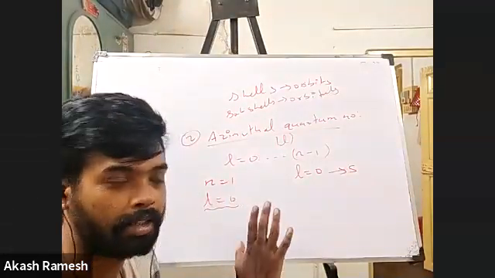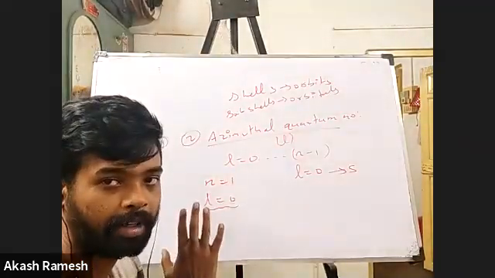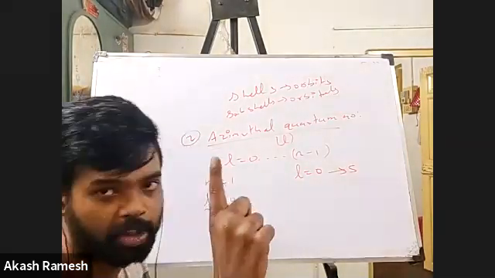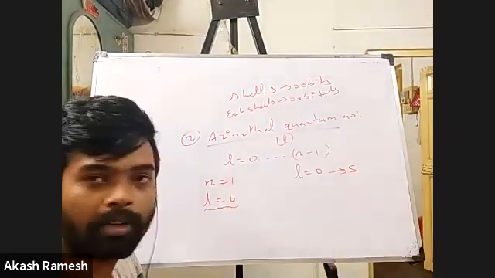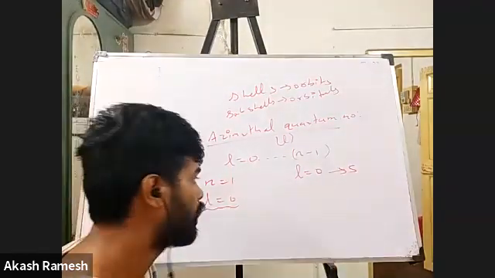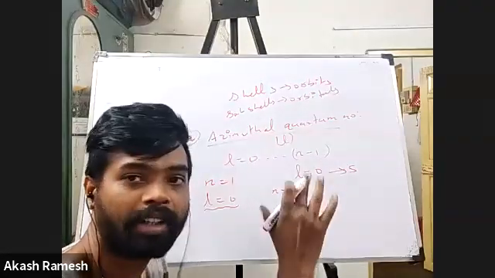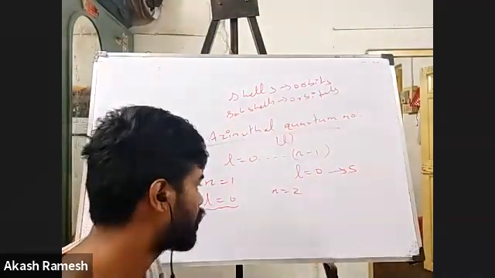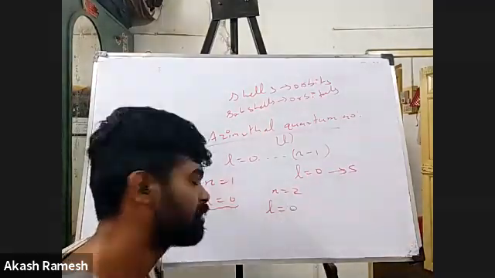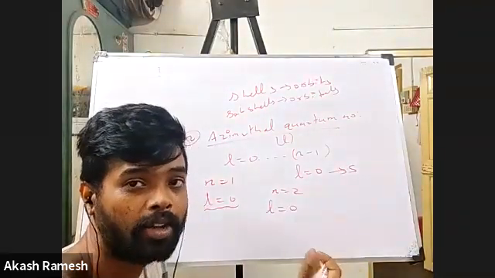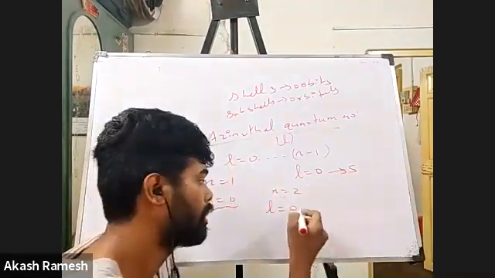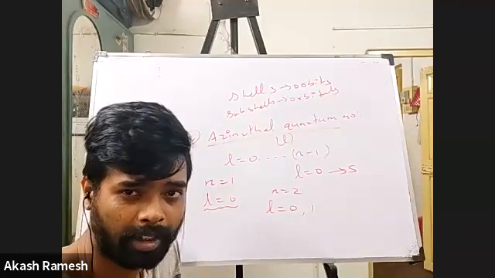So what do we mean by this? If I go to n is equal to 1, I have only one value of azimuthal quantum number. That means I have only one subshell, and that is the S subshell. Very simple. Now say I go for n is equal to 2, the second shell, the second orbit. What are all the possible L values? L can start with 0 and the ending value is n minus 1. Here n is 2, so 2 minus 1 becomes 1. So 0 and 1 are both possible.